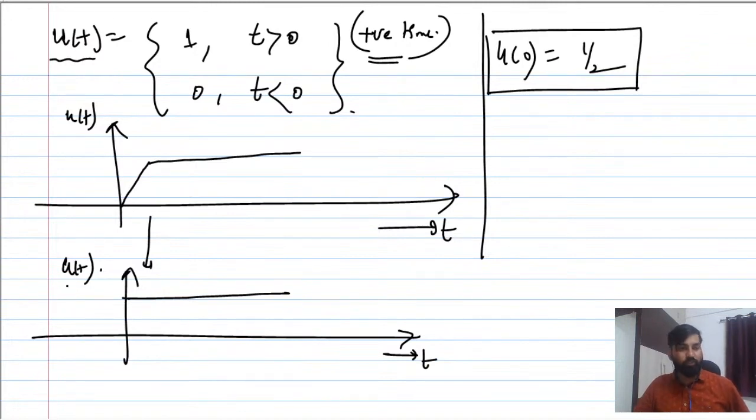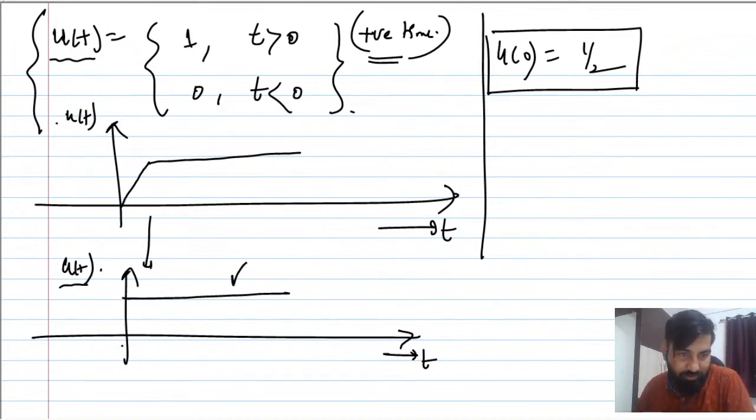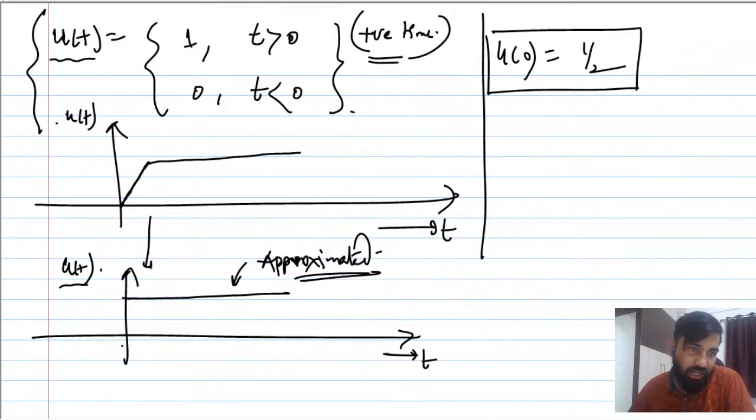So u of t seems like at t equal to 0 it is 1, but that is not the case. From the formal definition, you have to take care that u of t is 1 for t greater than 0. So this is the approximated one. Because if you start something, it will start like this, then it will settle down. It's very small.